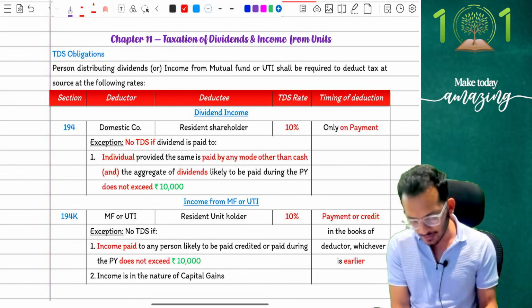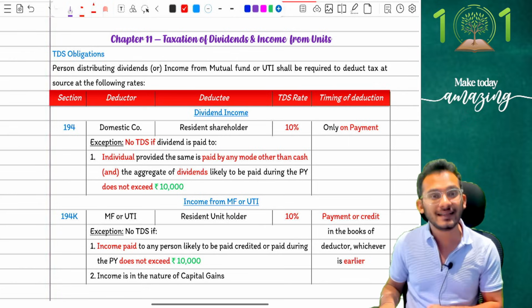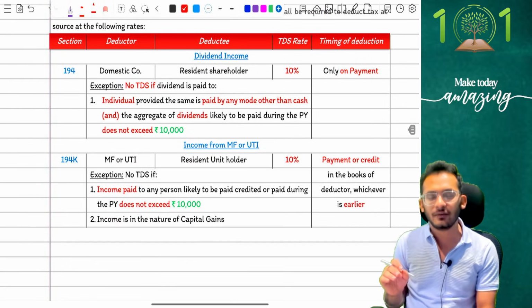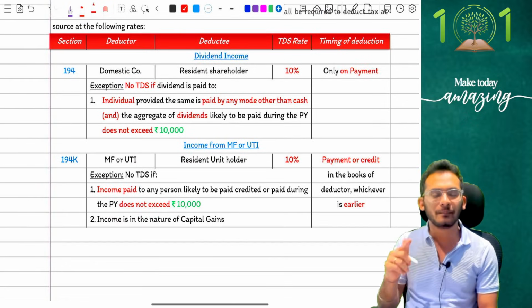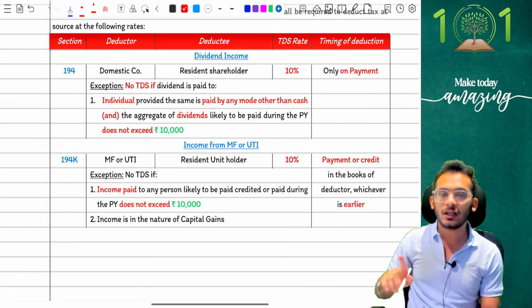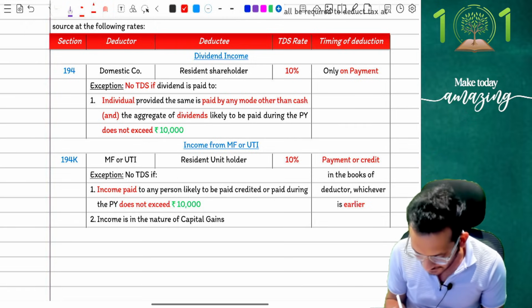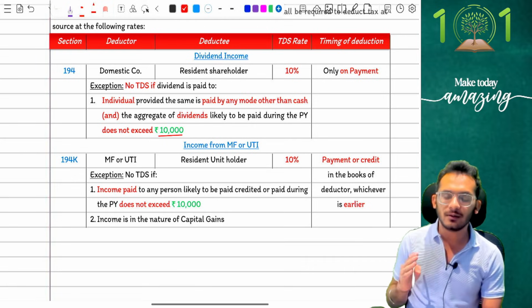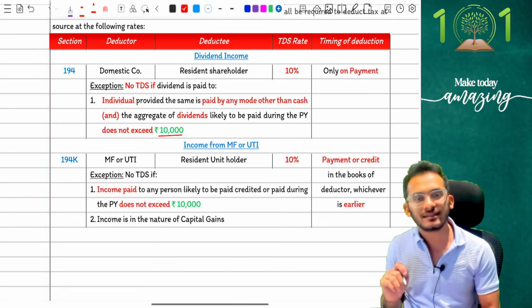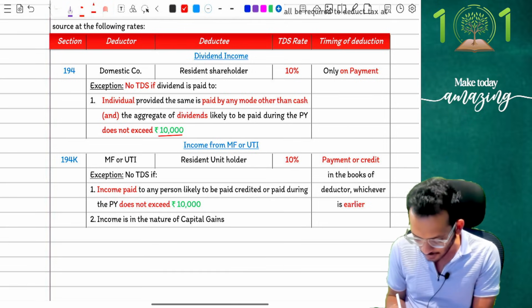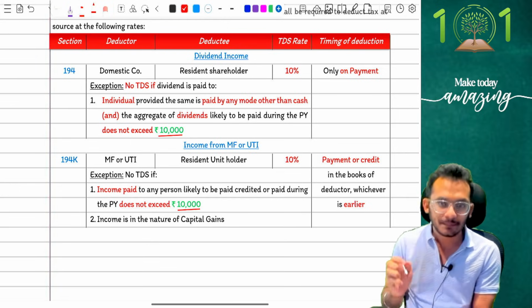What are the amendments, people? First, when it comes to amendments in TDS chapter, they've come and clarified that if you're going to have any kind of dividends paid by a company to the shareholders, in that case, shareholder will now not be liable for TDS if they receive it up to 10,000 rupees. Yes, earlier it was 5,000, now it is 10,000 rupees. So they're saying the threshold limit for dividends has been raised to 10,000 rupees for both mutual funds and for shares, no matter what it is.